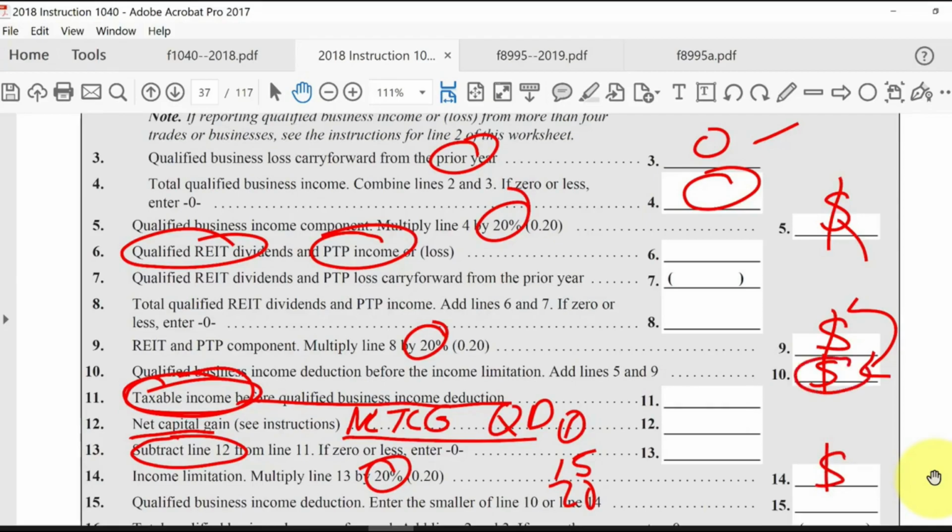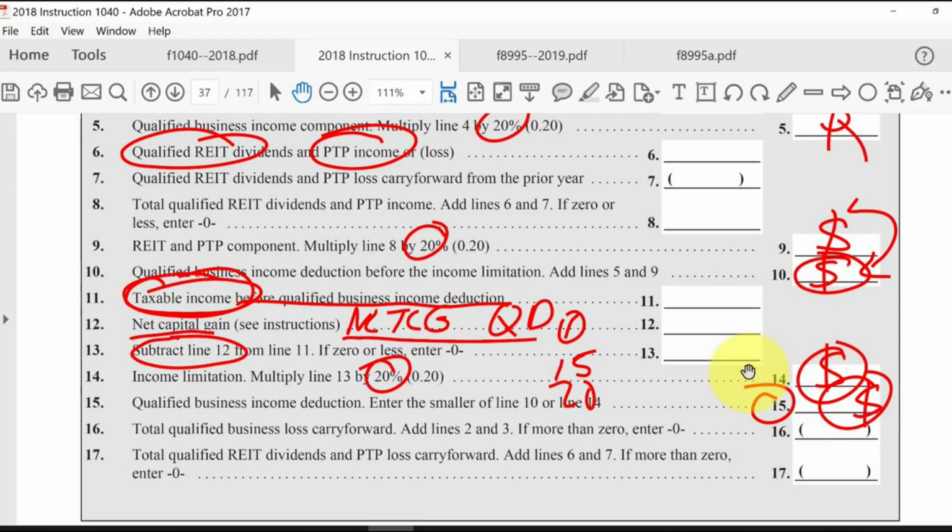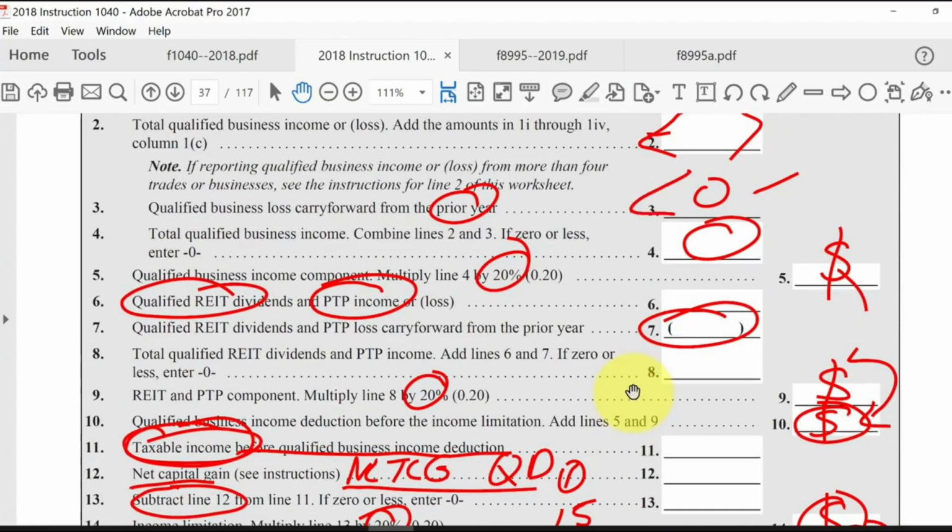So we look at this amount over here in line 10 and this amount over here in line 14, and we pick the smaller amount. So this here is your qualified business income deduction for the year. Again, if you have a loss for the year, those losses may affect future years. So here are losses for the current year that you may have to report back up over here for next year, or over here for next year's calculation.